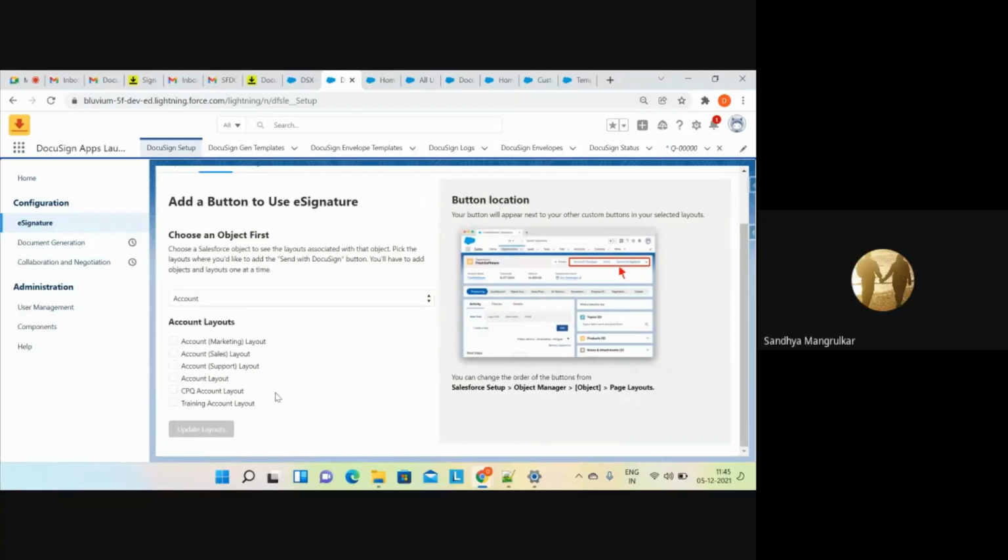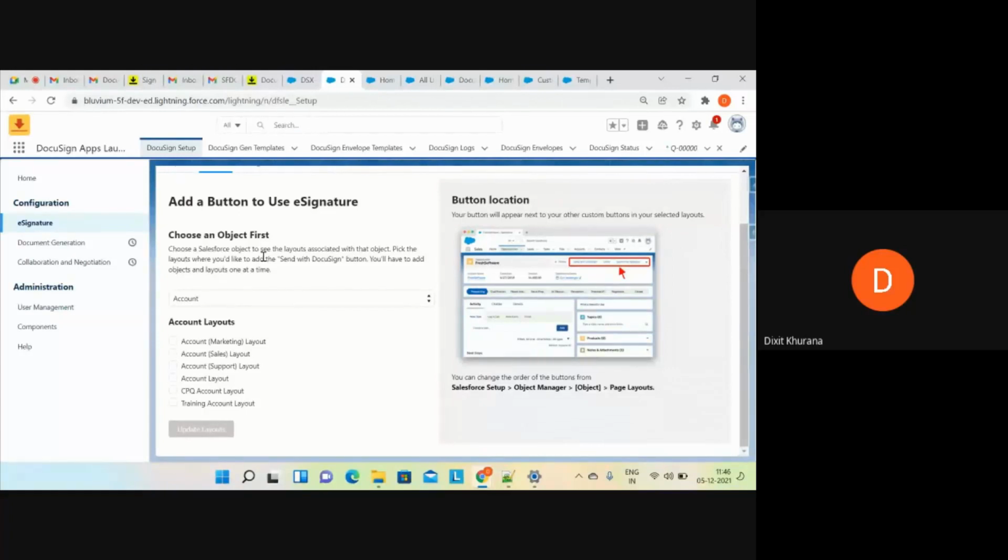So this is for one. Now, say I have a sales contract as well as a service contract and need two different signatures. Can I select two different objects here? Yes, you can do the same, but their configuration is different.